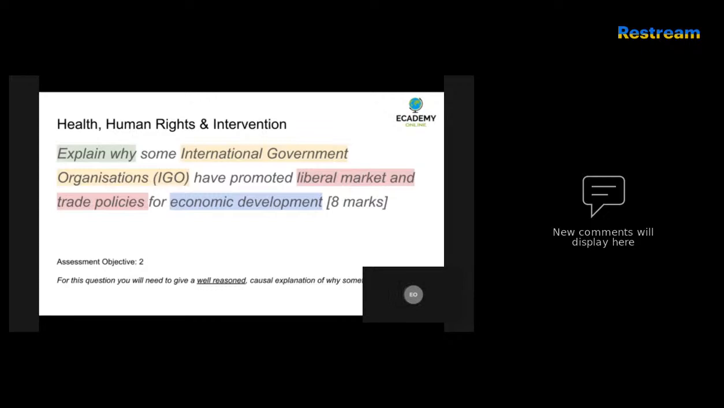Today we're going to look at this question: explain why some IGOs, international government organizations, have promoted liberal market and trade policies for economic development. 8 marks.